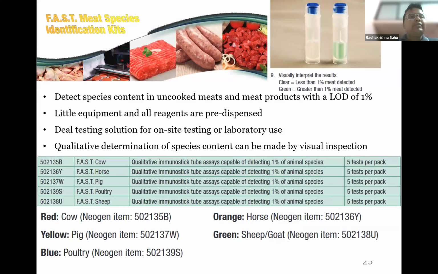For this, I found one kit, the fast meat species identification kit. It requires some 10-minute processing, after which the meat extract is taken in a tube, and a dipstick ELISA or immunostick, as referred to here, is dipped in. Based on the color development, we can speculate what species it might be. It is red in case of cow, yellow in case of pig, blue in case of poultry, and orange in case of horse. But one disadvantage is that it also cannot differentiate between sheep and goat. In case of both sheep and goat, it will come green.